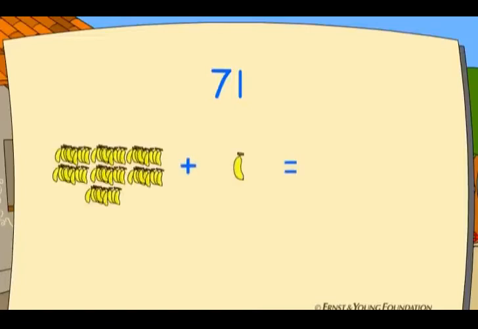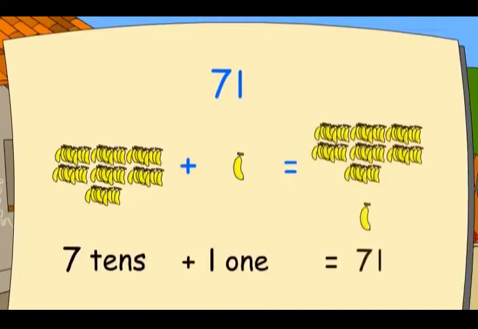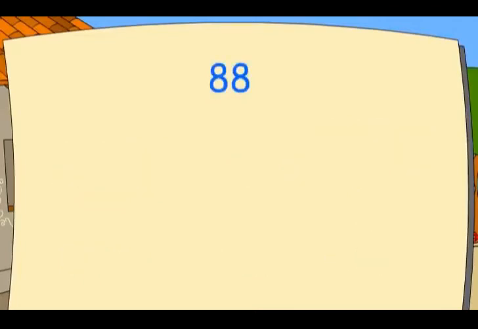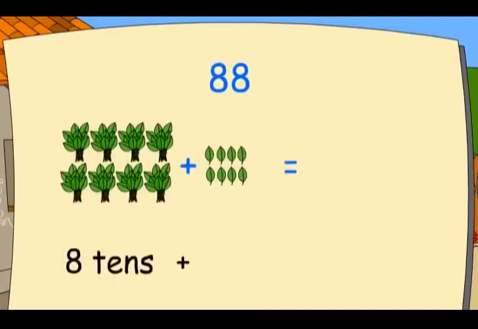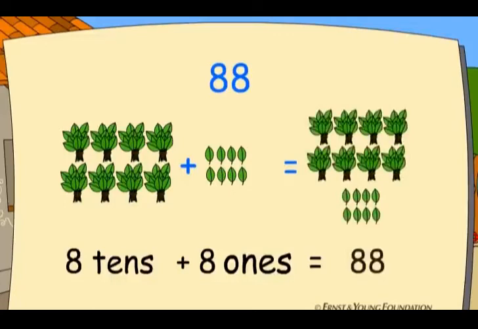Seventy-one. 7 tens plus 1 one is equal to 71. 88. 8 tens plus 8 ones is equal to 88.